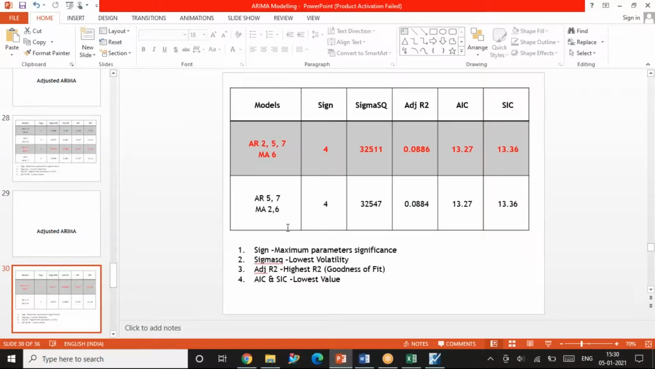The second adjusted ARIMA model with 2, 5, 7 and 6, 5, 7, 2 and 6 is given here. And again, I consider the same things: significance, sigma square, R square, AIC and SIC. I see R square to be maximum in this model, that is 0.88, the other one is 0.84, and I see the sigma square also to be lower, and all the 4 values are significant. Now I go ahead and I decide to write this equation. I decide to use this equation for further analysis: AR2, AR5, AR7 and MA6.